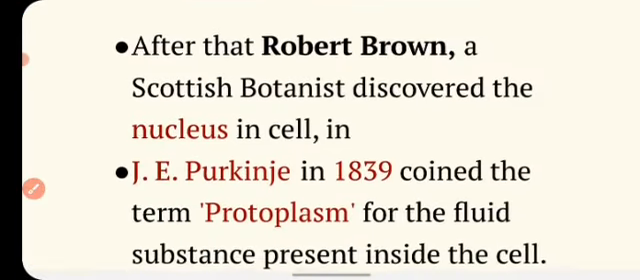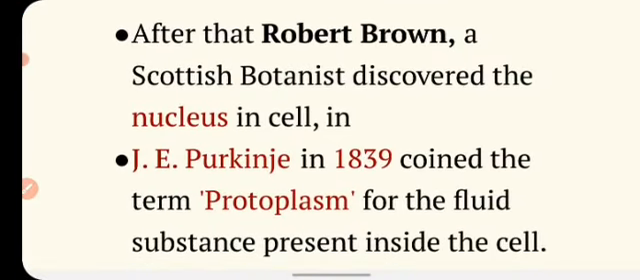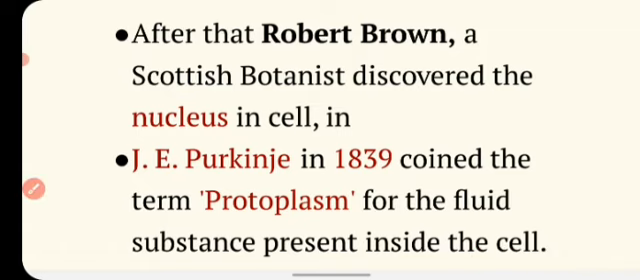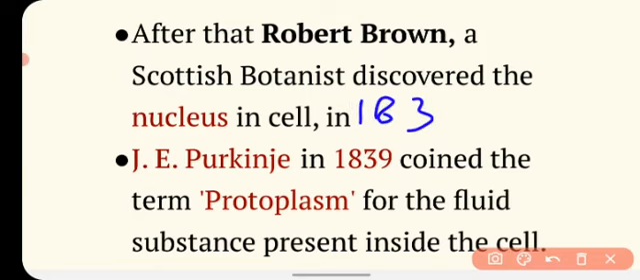Now after that, Robert Brown, a Scottish botanist, discovered the nucleus in the cell in 1831. As you know, each cell has a control system, and that is called the nucleus, which is a very important organelle. So Robert Brown discovered the nucleus in the cell for the first time in 1831.